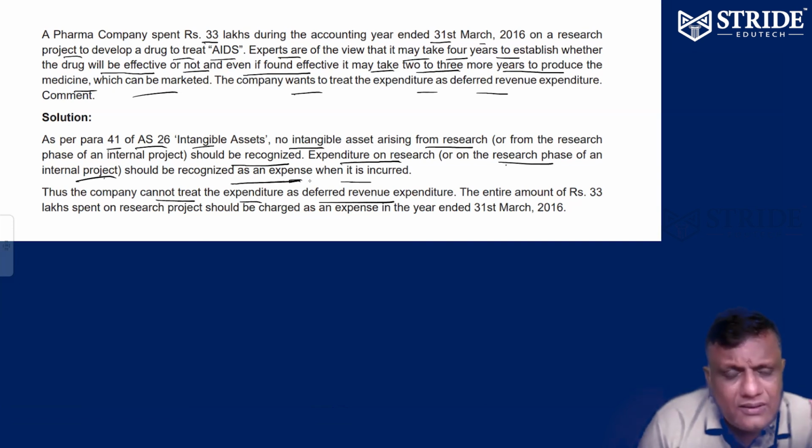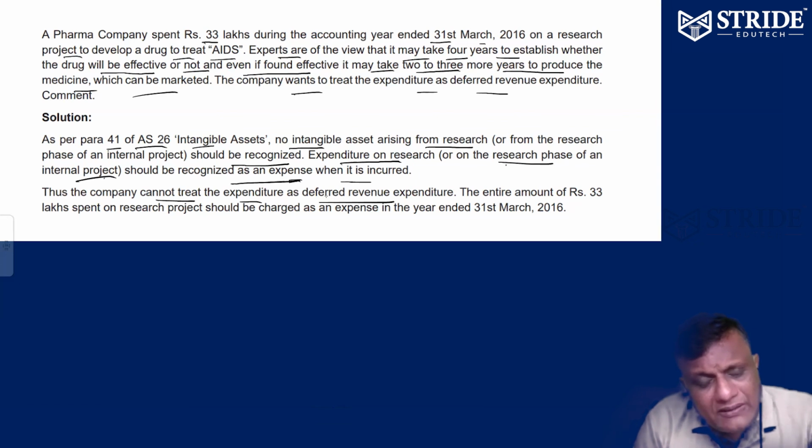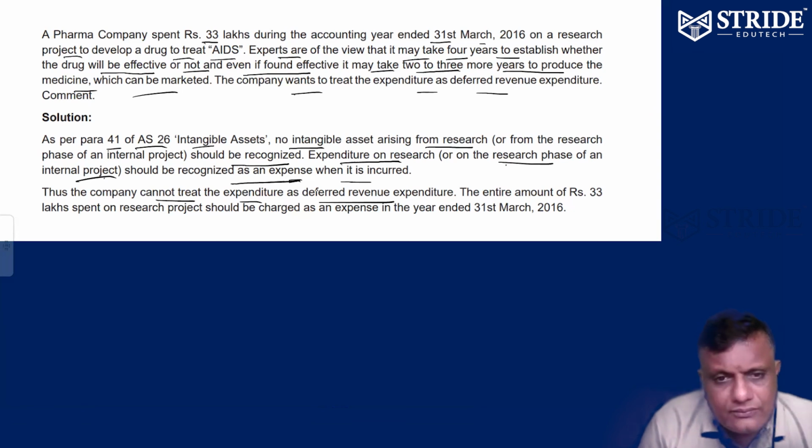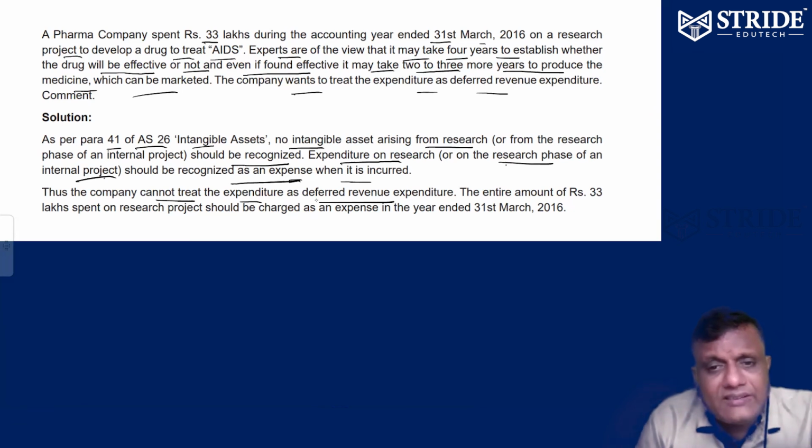The initial expenditure is a current year expenditure. Don't defer it. Can you spread the expenditure over 4 years, 25, 25, 25, 25? No, no. Current year only. Initial research expenditure is a current year expenditure. Don't take it as deferred.